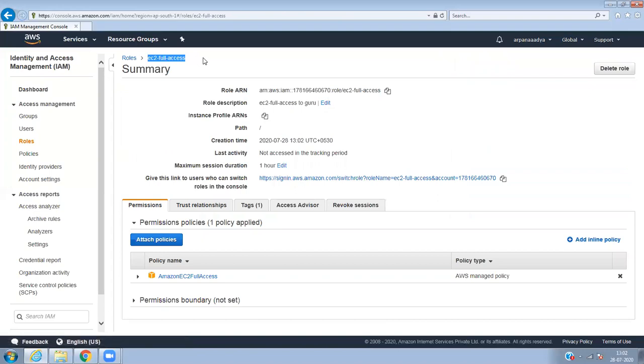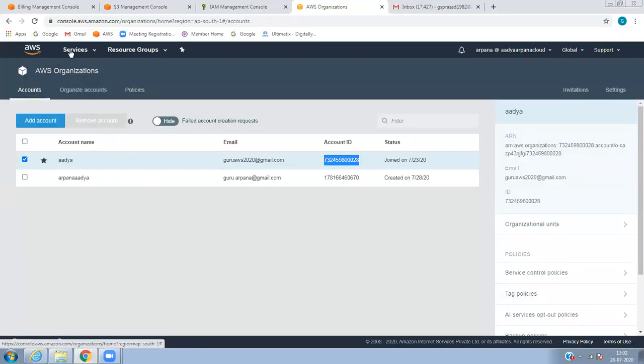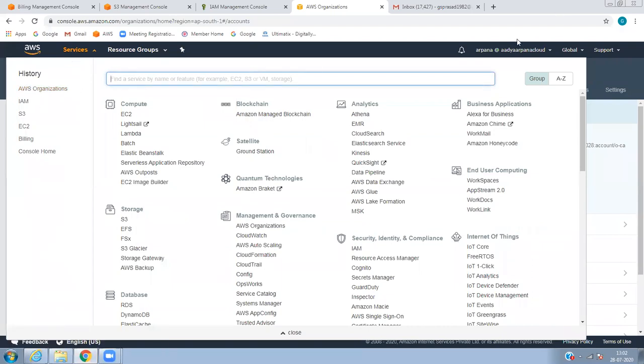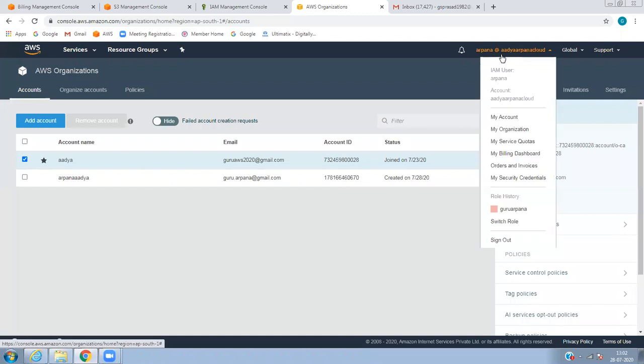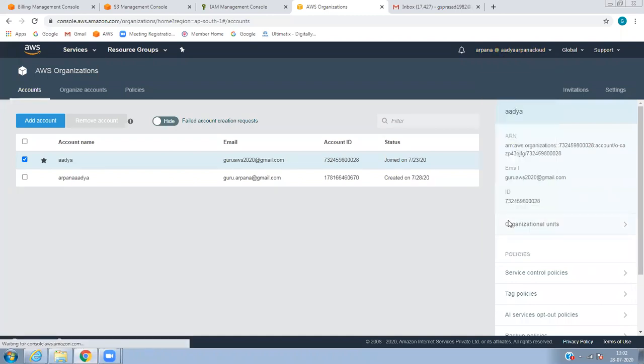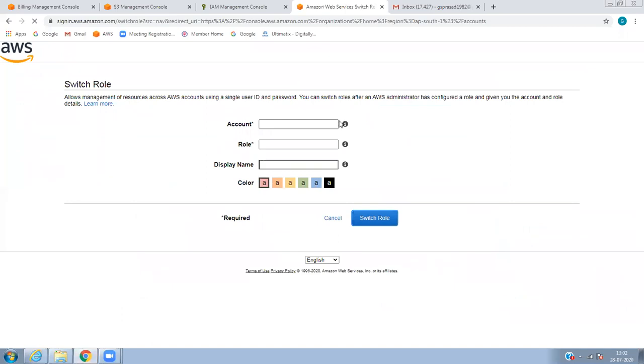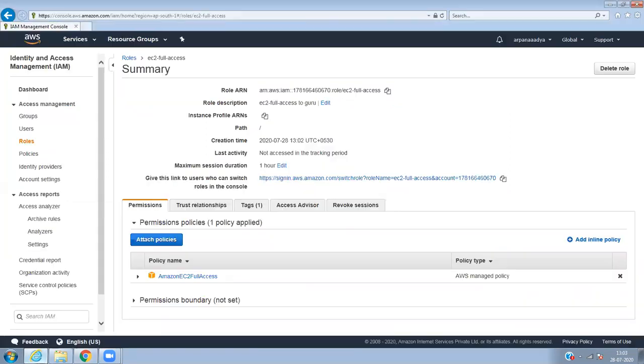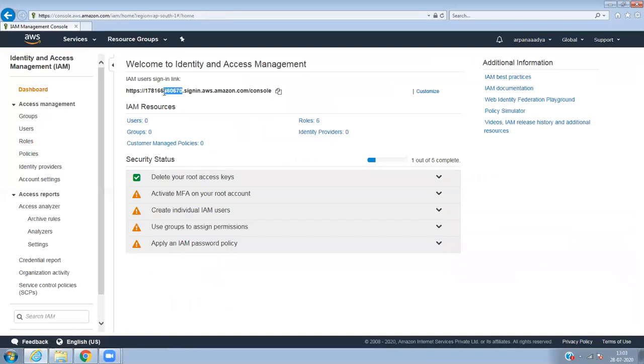So I'll go to this role and copy this role. Yuvraj, you have to copy this role. What I've given is, I've created a role for Guru that he has to switch to, and he should have admin access. So I will go to my Guru account, go to administrator and switch role. When I click on switch role, I have to enter the account. Go to the dashboard, here you can see the account ID number. I will copy this account.